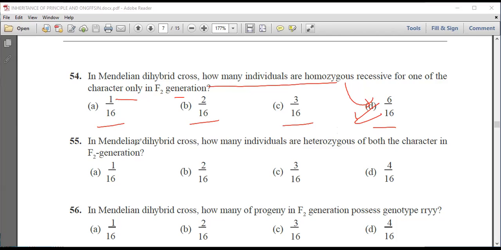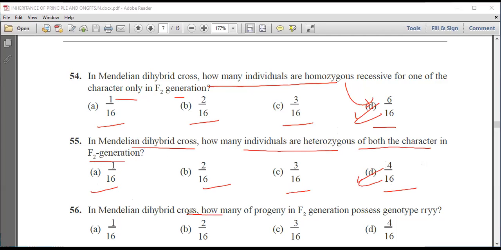Next question is, in Mendelian dihybrid cross, how many individuals are heterozygous for both the characters in F2 generation? 1/16, 2/16, 3/16 or 4/16. We know it is 4/16.